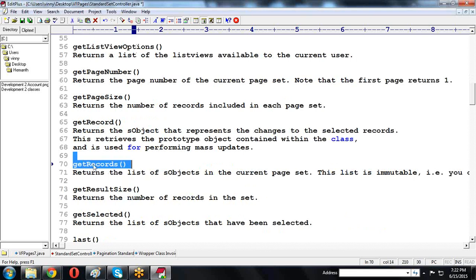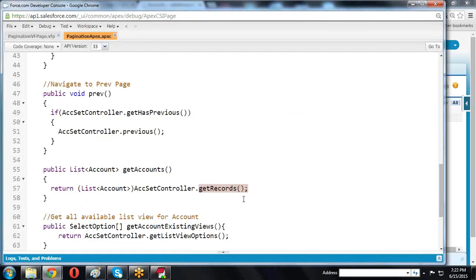The get records method returns sObject, so we convert the sObject into a list of account type, because the data I require is a list of account records. That is the reason we call the get accounts method. The get records method returns sObject type, and we convert it into a list of account type.